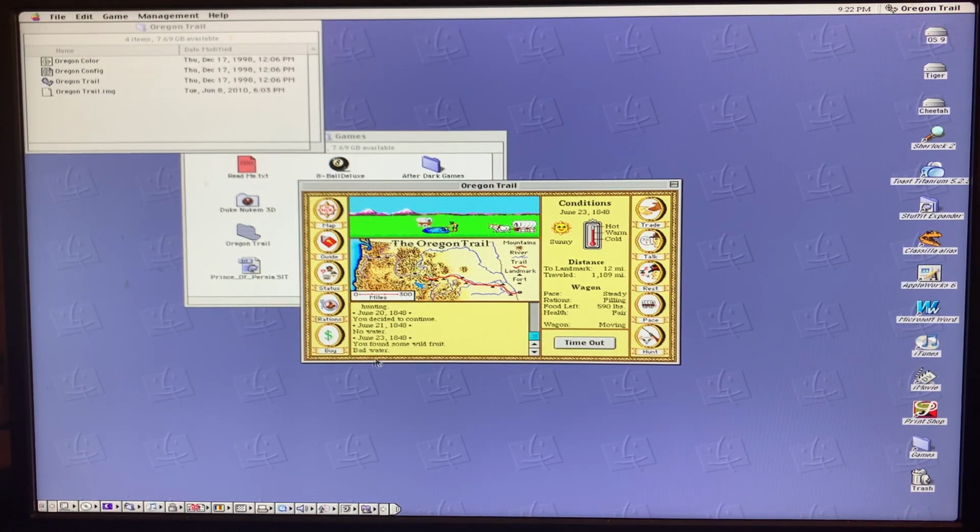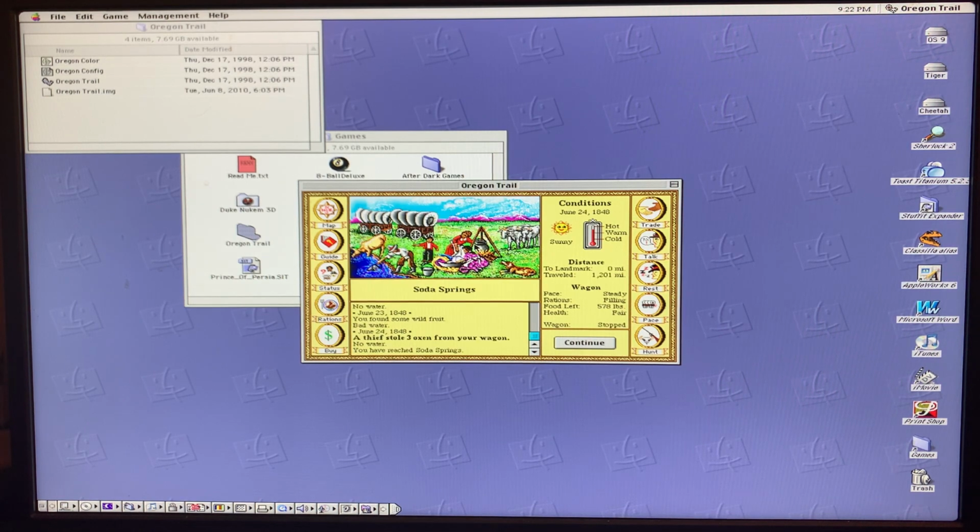Well, we have no water and then bad water. Did find some wild fruit. But we're all coming up to Soda Springs. Oh dear, 3 oxen stolen from the wagon. That's distressing. But anyhow, what we're going to do here, I wonder if I can trade.